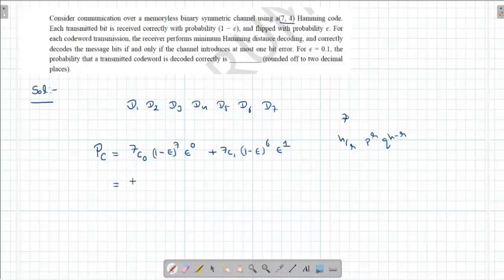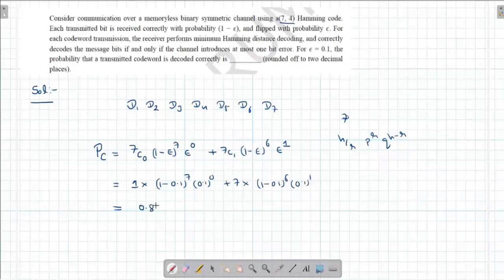So let us substitute the values. 1 into (1 minus 0.1) to the power 7, 0.1 to the power 0. Plus 7 into (1 minus 0.1) to the power 6, 0.1 to the power 1. On solving this, we should get the answer, 0.85.